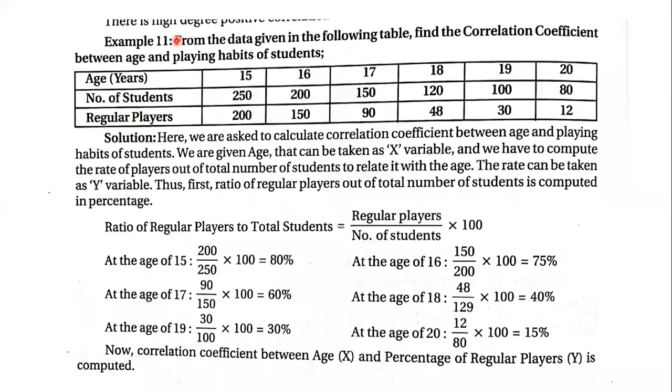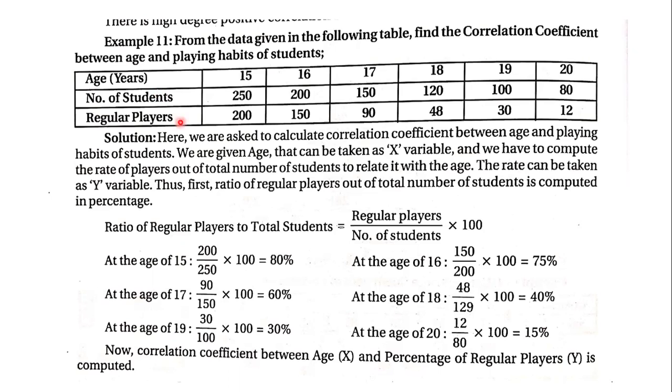Okay, so in this problem, they have given us the data and we are supposed to calculate the correlation coefficient between age and playing habits. They have given us three pieces of data: age, number of students, and the regular players. And we went on to find out the percentage of players according to the age.